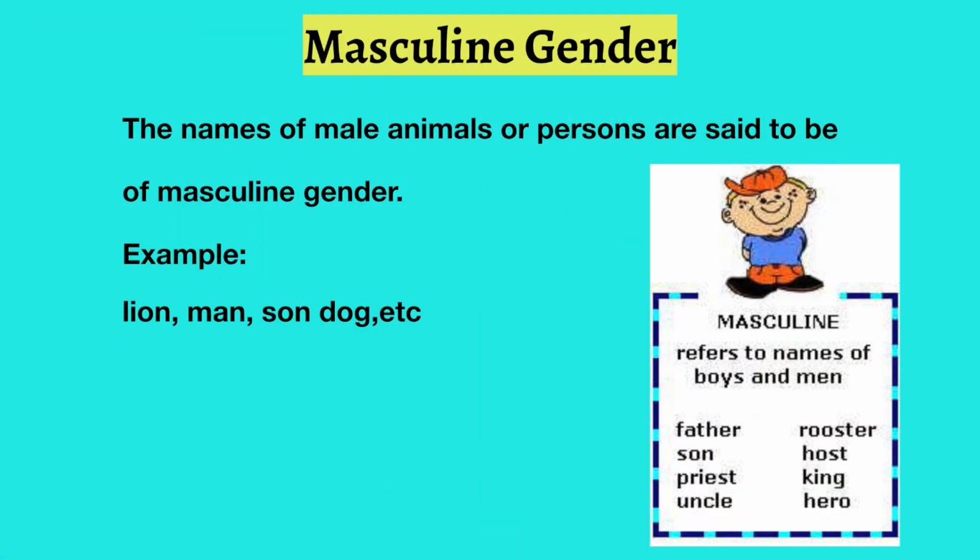Watch your screen. Masculine gender are names of male animals or persons, and they are said to be of the masculine gender. For example, lion, man, sun, dog, etc. Look at the picture that you see on your screen. A masculine gender refers to names of boys and men. Father, son, priest, uncle. It could be anything that refers to the male gender.